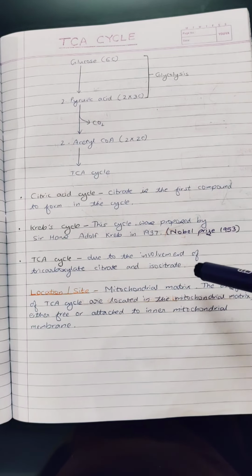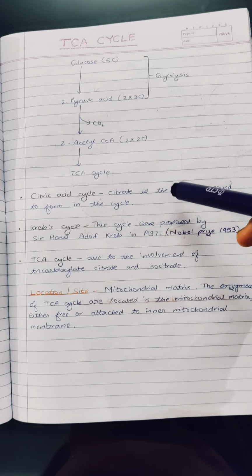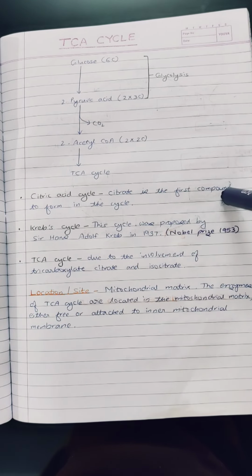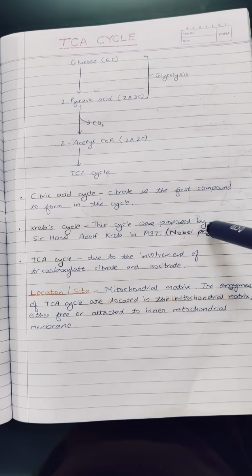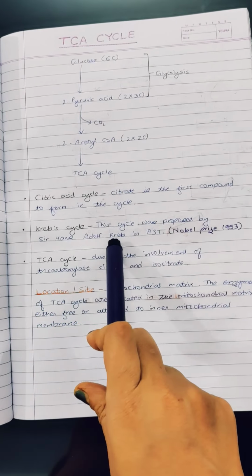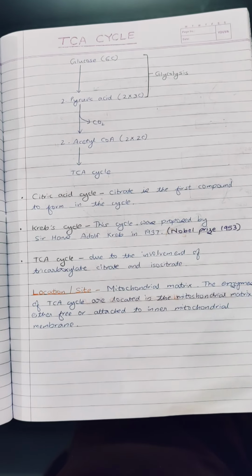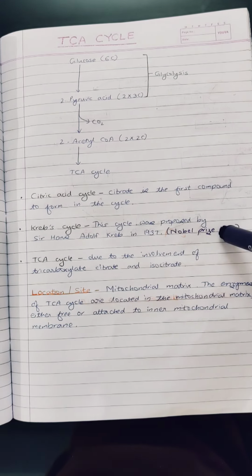The TCA cycle is known by various names. It is also important to know that it is also known as the citric acid cycle, because citrate is the first compound to be formed in the pathway. It is also known as the Krebs cycle, in honor of the scientist who proposed the pathway, Sir Hans Adolf Krebs in 1937, and he was awarded the Nobel Prize in 1953 in physiology and medicine for this particular cycle.